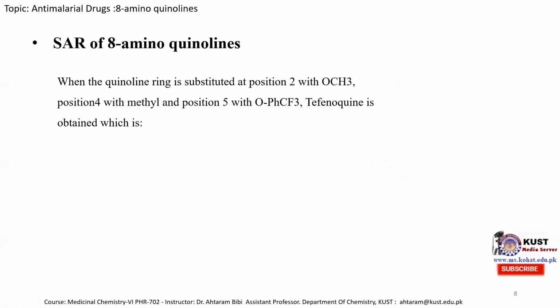Now, when the quinoline ring is substituted at position 2 with a methoxy group, position 4 with a methyl group, and position 5 with the oxyphenyl CF3 group, tafenoquine is obtained. So this is the quinoline ring. If this quinoline ring is substituted with a methoxy group at position 2, a methyl group at position 4, and this phenoxy CF3 group at position 5, then we obtain the tafenoquine molecule.